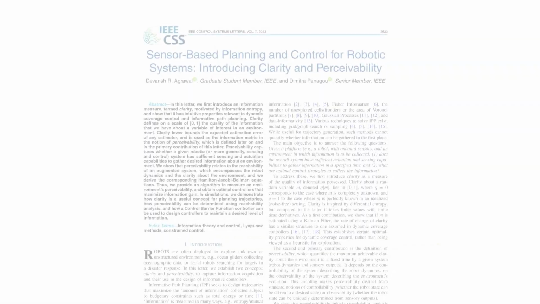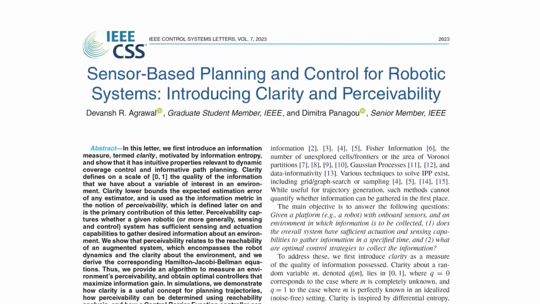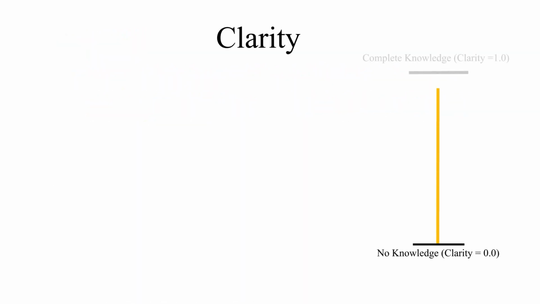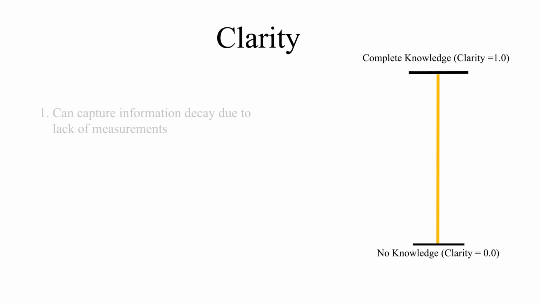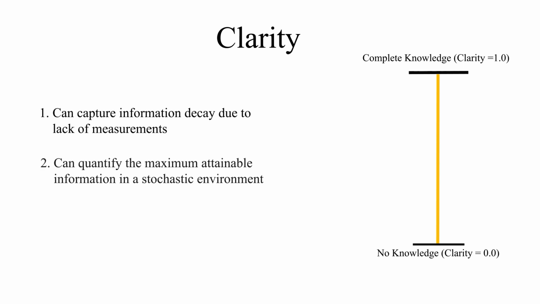In order to construct target information distribution, we use clarity, an information measure we proposed in our recent work. Clarity is bounded between 0 and 1, with 0 representing no knowledge and 1 representing full knowledge. We use clarity to construct the target information spatial distribution for two main reasons. First, clarity-based construction can capture information decay due to lack of measurements. And secondly, it quantifies the maximum attainable information in stochastic spatiotemporal environments.